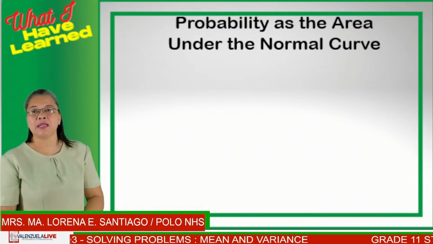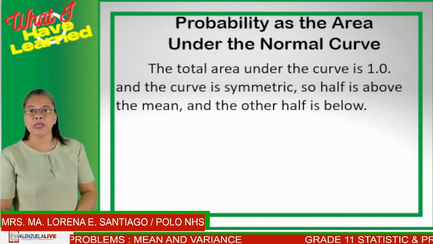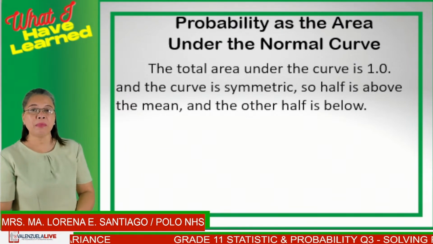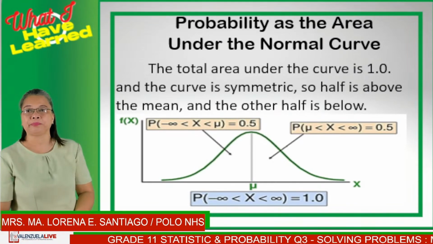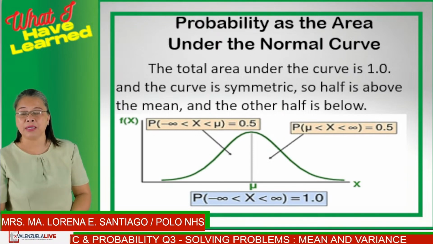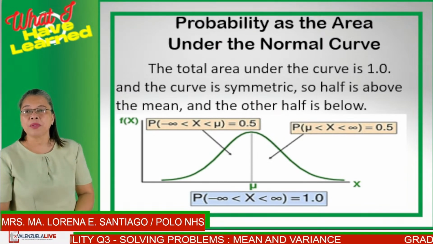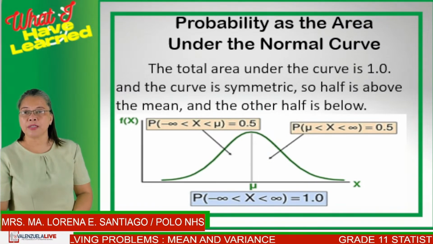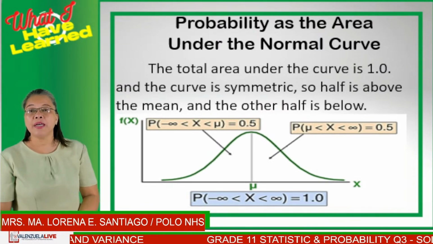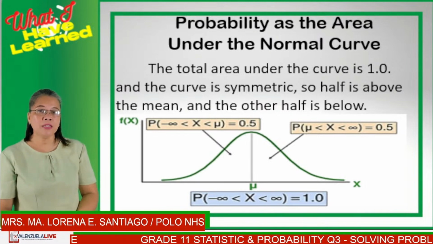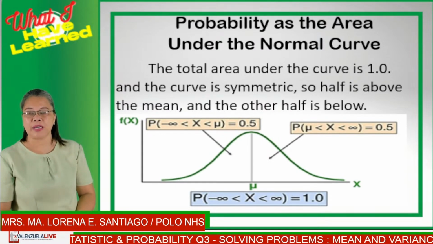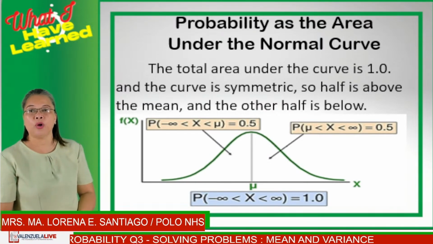The probability as the area under the normal curve will always be equal to 1. The curve will be symmetric so that half is above the mean and the other half is below the mean. Look at the illustration below. Notice that the mean is at the middle, and then the left side would be x, which is negative infinity to mean, and that is equal to a probability of 0.5. And the right area would be mean to positive infinity, and that probability will also be equal to 0.5. Thus, we say that the total area under this curve will always be equal to 1.